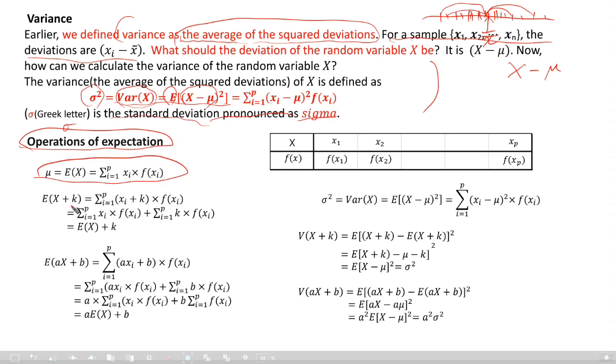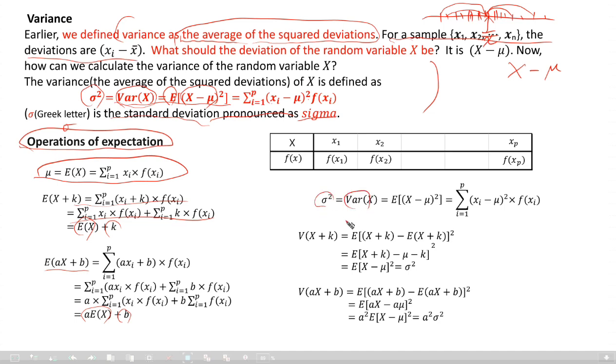The expectation of x plus k is the expectation of x plus k. There are two steps here, and you may understand easily, even though you hate mathematics. Second, the expectation of ax plus b is a times the expectation of x plus b. There are three steps here. It is an easy formula with easy steps to understand.